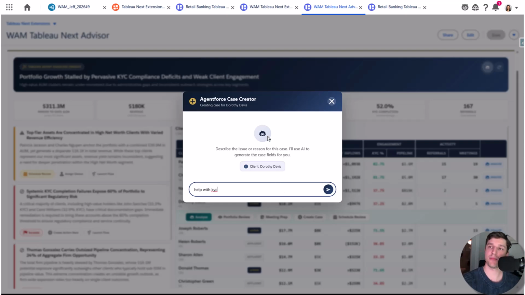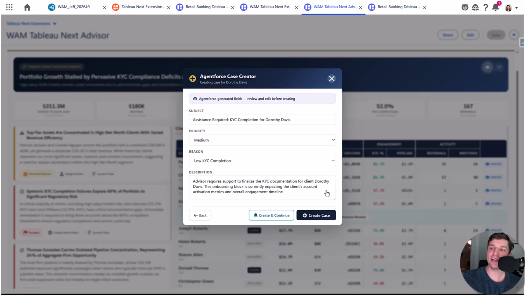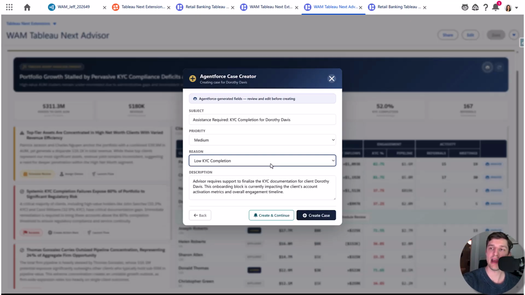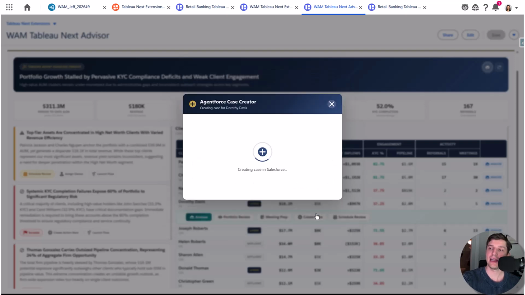This is a vague description, but I'm actually using Agentforce Case Creator in order to take a vague description of what I want to do and actually pass that into case required fields in my CRM, in this case, Salesforce, right? Agentforce is super good at deciphering that. And then as an end user, I can actually choose manually what reason I want to do afterwards. But for now, it looks like it got everything right. That's amazing. I'm going to create that case and I'm going to send that off directly to Salesforce.